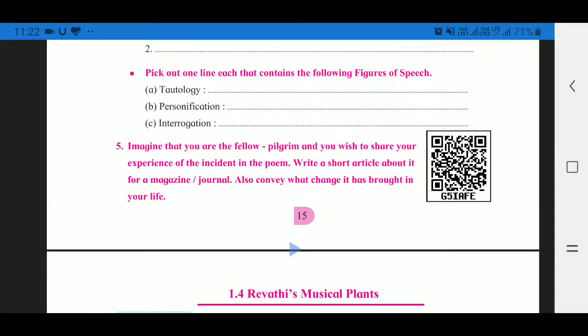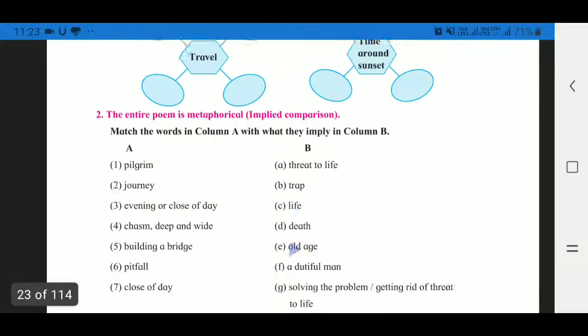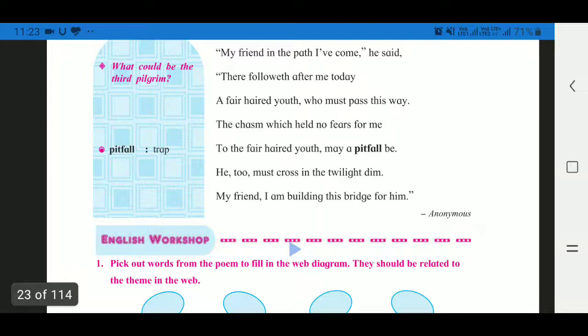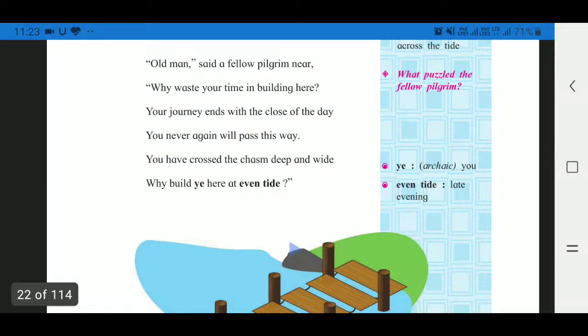And the last but not least, interrogation. Interrogation means whenever we are asking some question like WH type question and yes no type question, it is interrogation figure of speech. You can easily find this figure of speech from the poem. You can see the last line of second stanza.